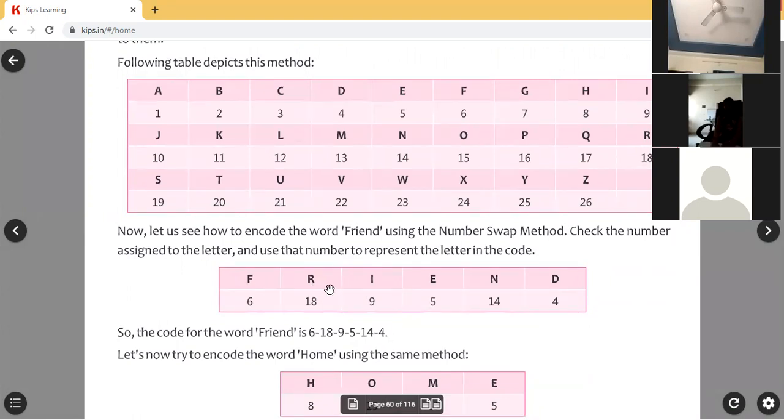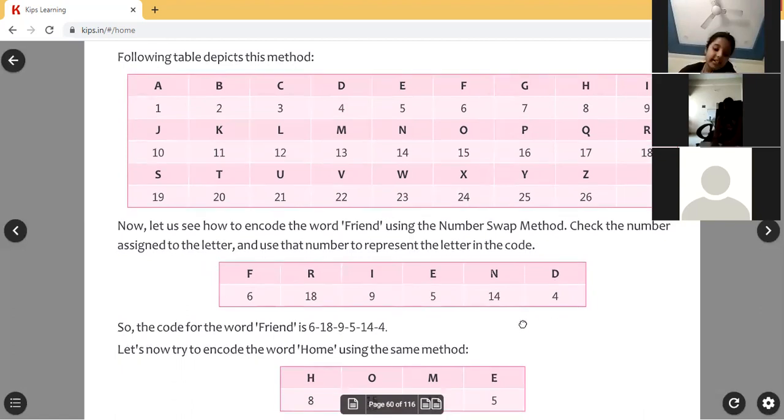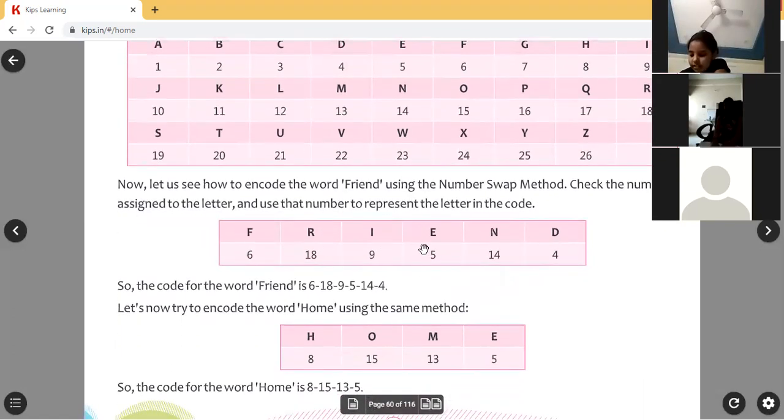The original data is FRIEND, friend. You gave the password, but it will be transmitted like this. In place of F, what is the number for F? 6. 6 will come. R: in place of R, what is the number given for R? 18. 18 will come. In place of I, 9. In place of E, 5. N is 14. D means 4. That means the alphabets are replaced with numbers. See, now the FRIEND password is encoded to